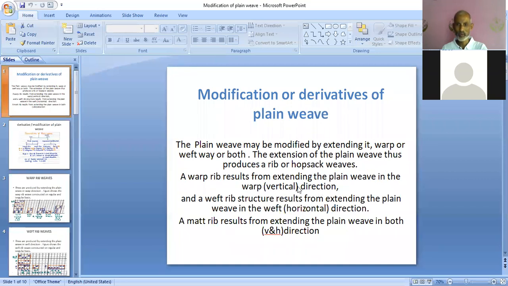So warp rib results from extending the plane view in the vertical or warp-wise direction, and a weft rib structure results from extending the plane view in the weft-wise or horizontal direction, and a mat or basket or Hopsek results from extending the plane view in both warp and weft direction. Here it is written "mat rib". Rib should not be there. Only "mat or basket or Hopsek" results from extending the plane view in both directions. So please correct it.